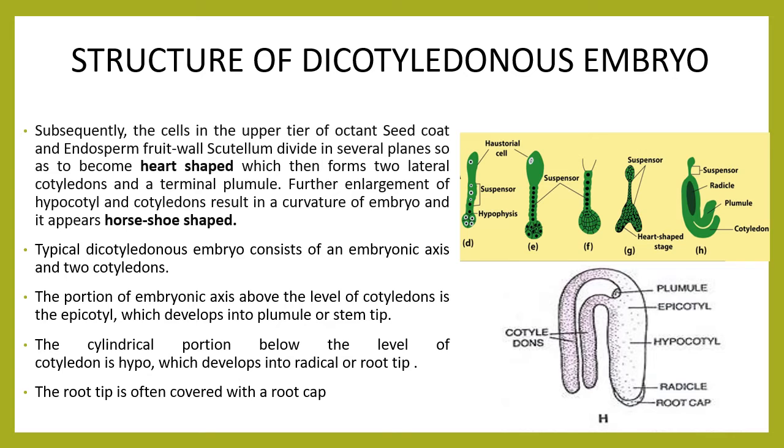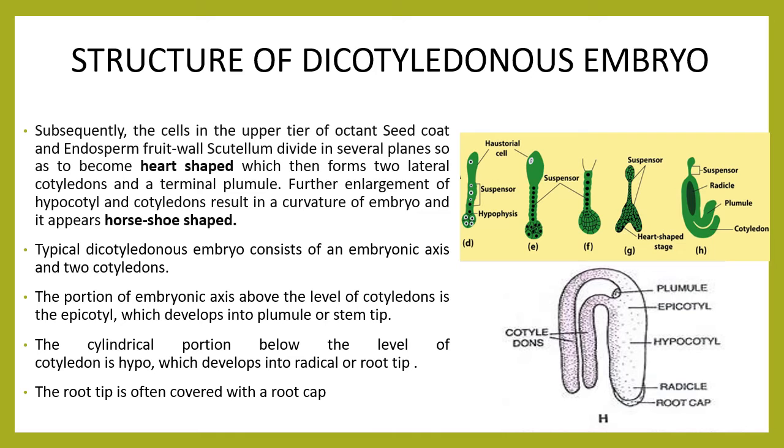Subsequently, the cells in the upper tier of the octant divide in several planes so as to become heart shaped, which then forms two lateral cotyledons and a terminal plumule. Further enlargement of hypocotyl and cotyledon results in a curvature of the embryo and it appears horseshoe shaped. So these are the developmental stages and they show some characteristic shapes.